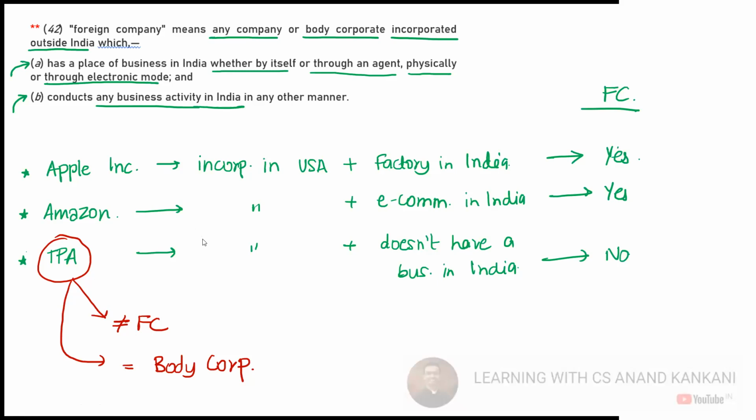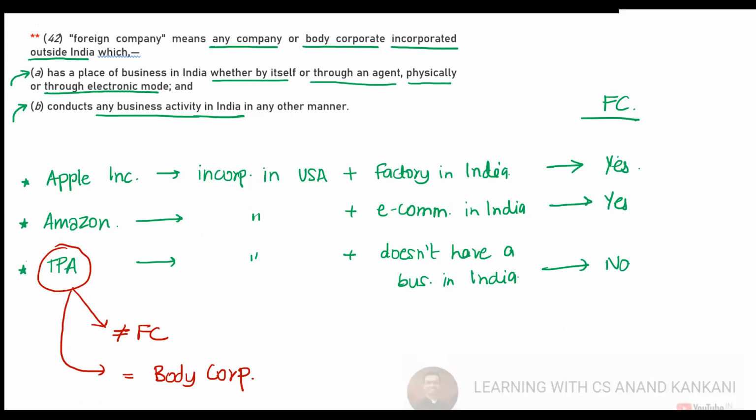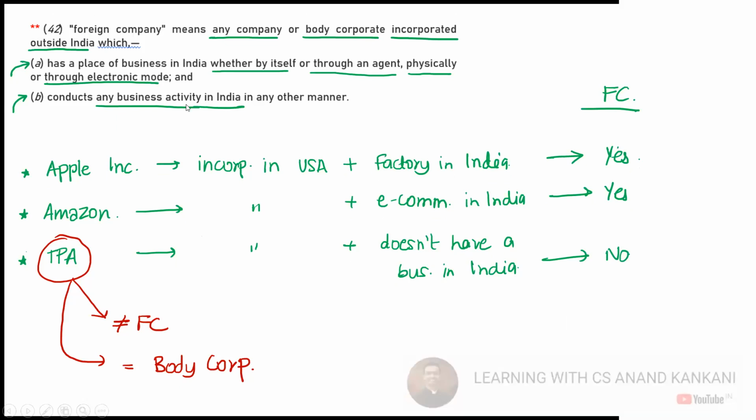Okay, so sorry. The last definition that we discussed yesterday was the definition of a foreign company. So foreign company means a company which is incorporated outside India, correct? The company which is incorporated outside India and has a place of business in India. Now, this can be either electronically or physically, right? This is what we discussed.